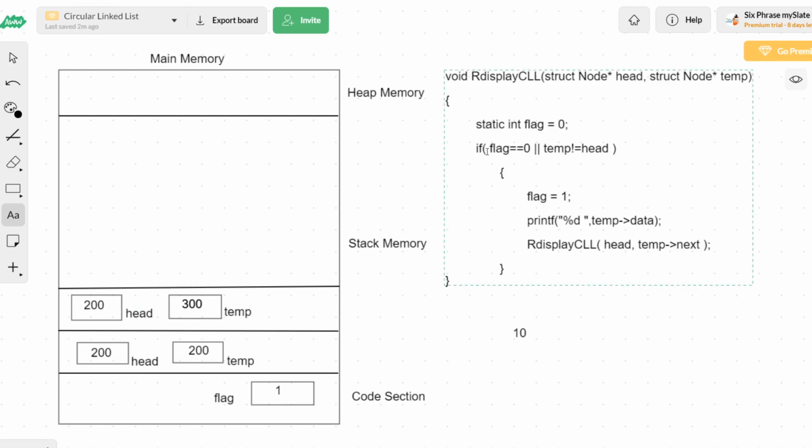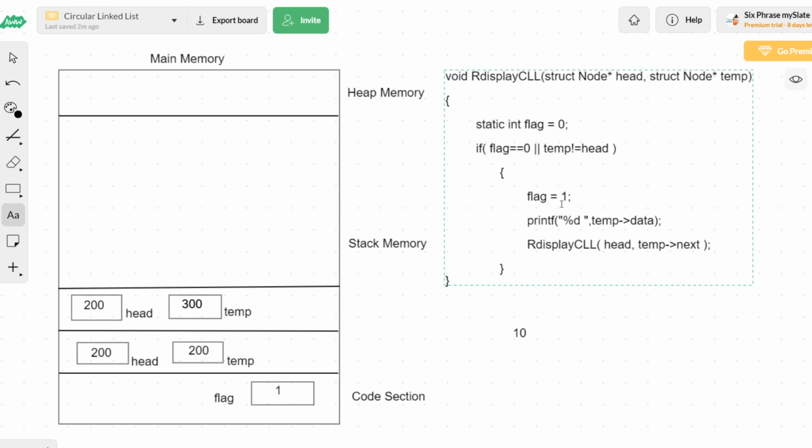Fine. Now this condition, flag equal to 0, is not a true condition. So I will go to the right side condition: temp not equal to null. Yes, temp is 300, head is 200. Both are not equal. So the right side condition is actually evaluated to true, so I want to enter inside this condition.